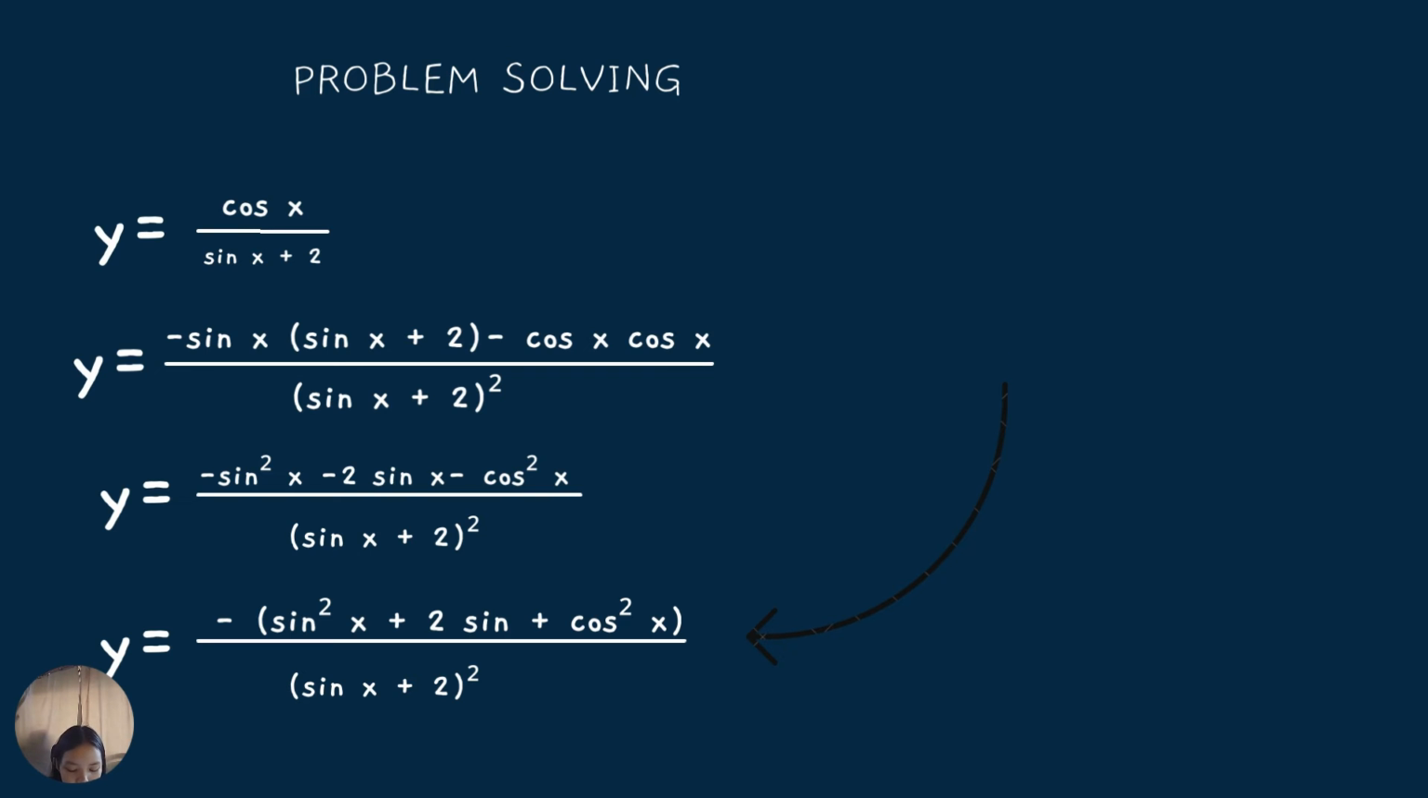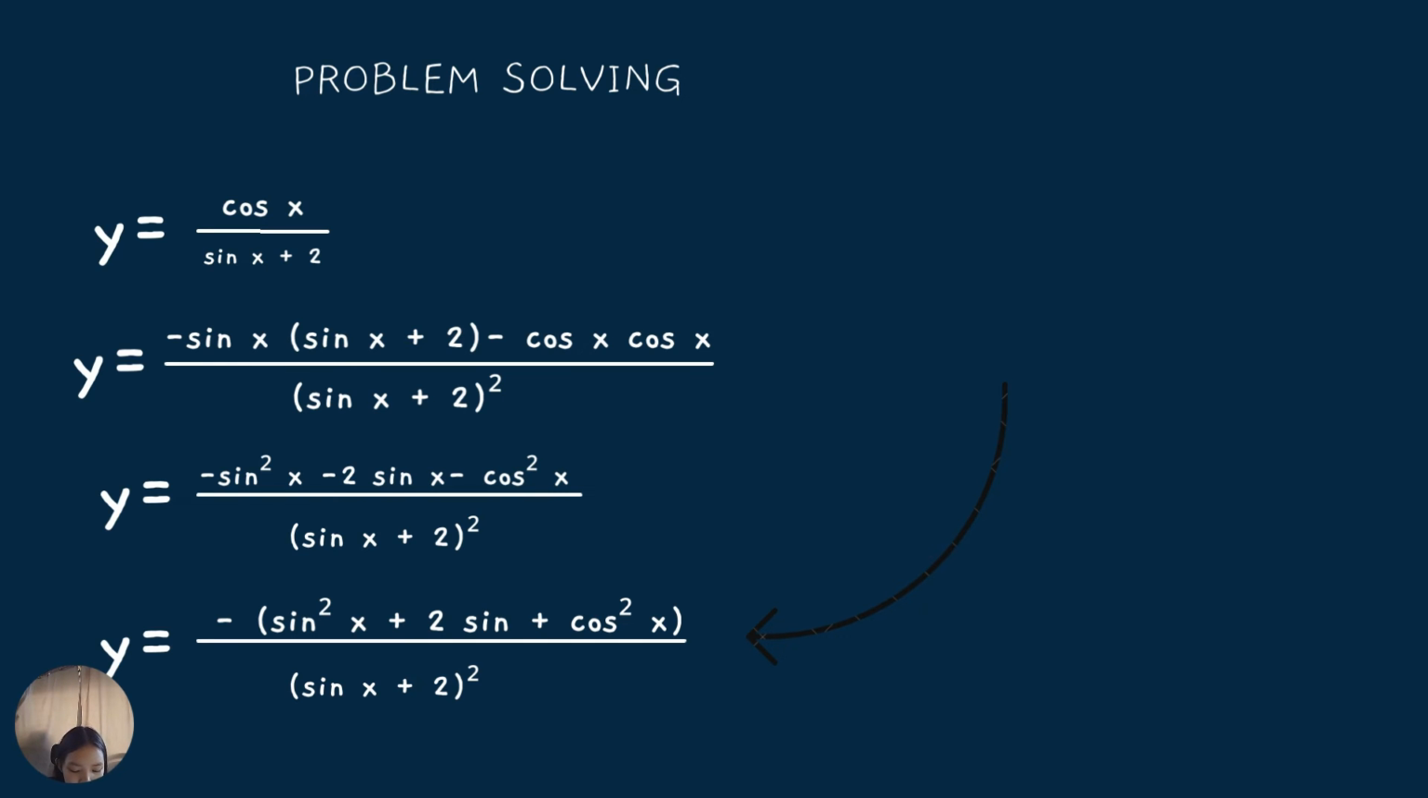First, we have to find its derivative. The derivative of cosine x is negative sine x, and we multiply it by the denominator, which is sine x plus 2. Then the derivative of sine x is cosine x, and the negative sign is constant, and we put it on the second term. Copy the denominator and put it in parentheses, squared.